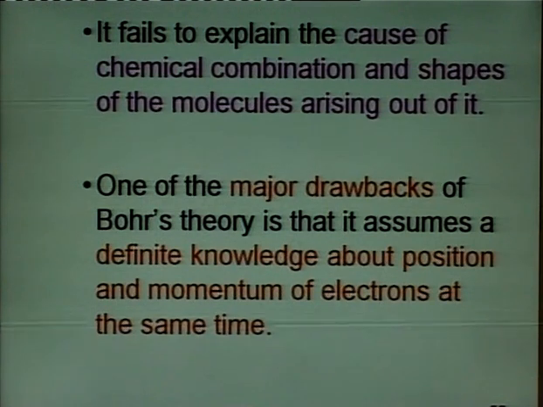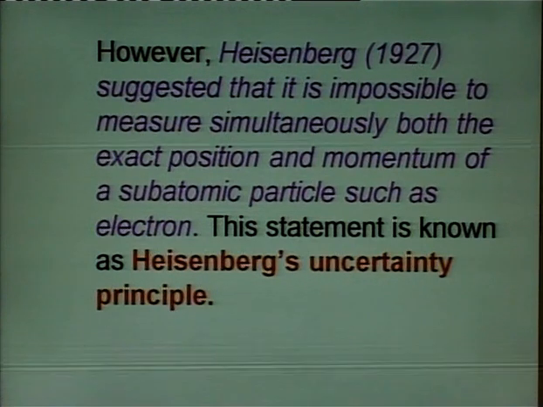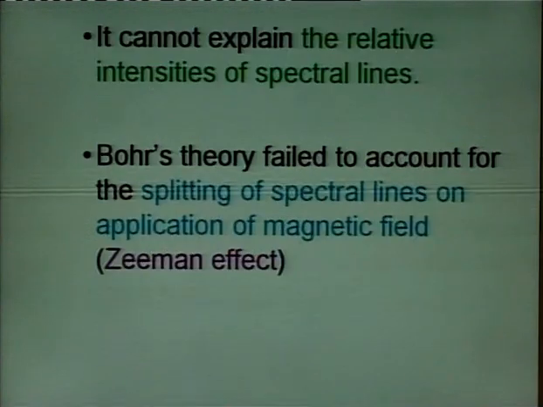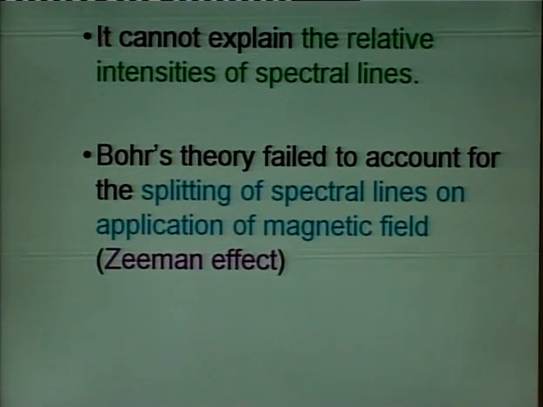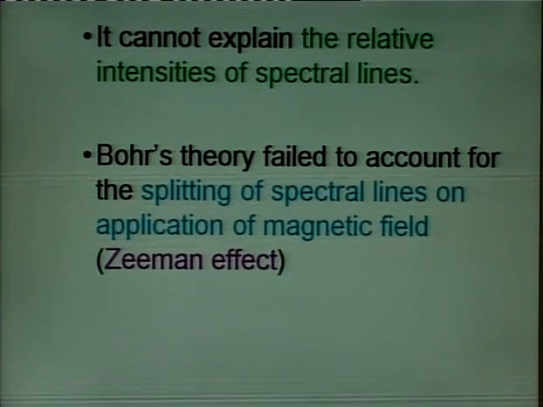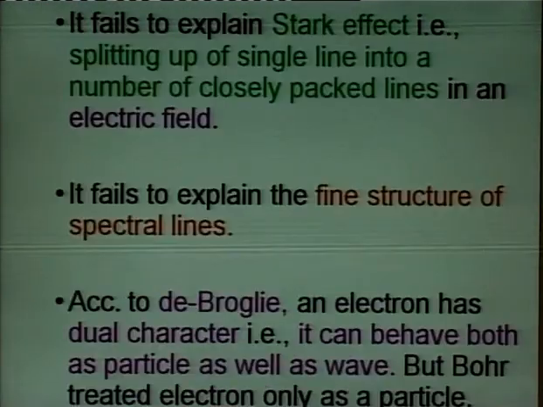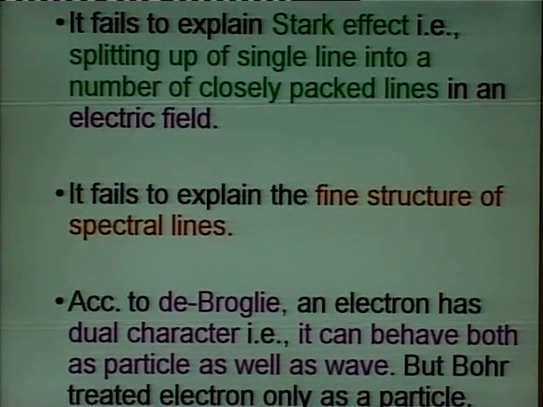And the major drawback was that it could not explain the Heisenberg's uncertainty principle, which states that it is not possible to find the position and momentum of a particle at the same time. Then it could not explain the relative intensities of spectral lines. It could not explain the Zeeman effect. It could not explain the Stark effect, and it fails to explain the fine structure of spectral lines.